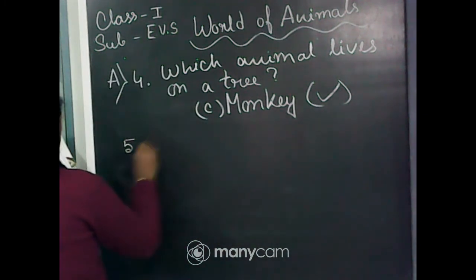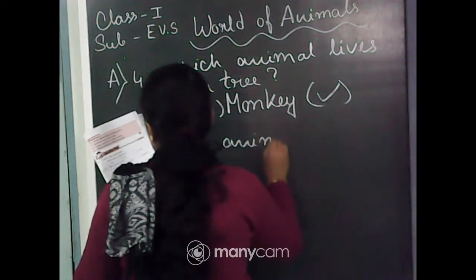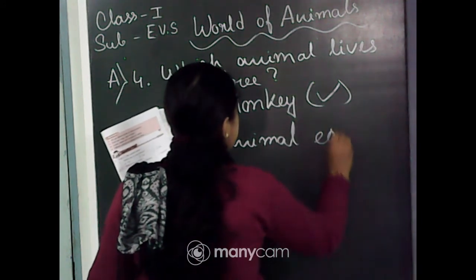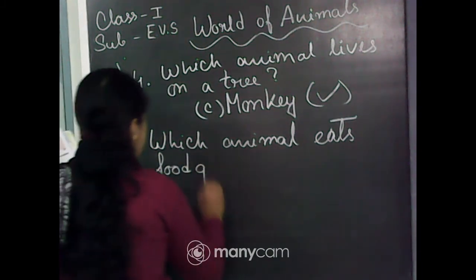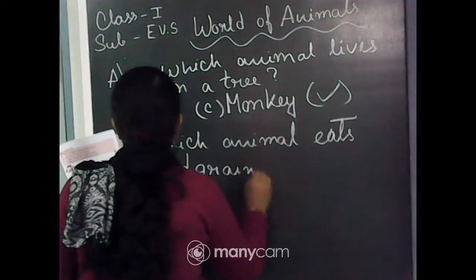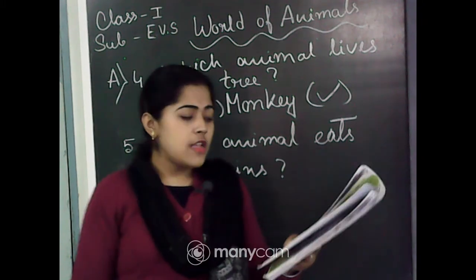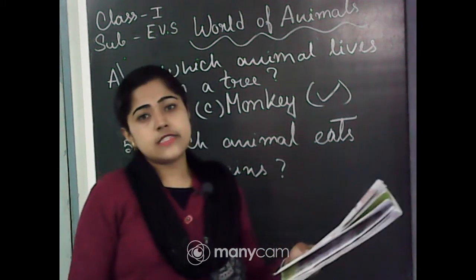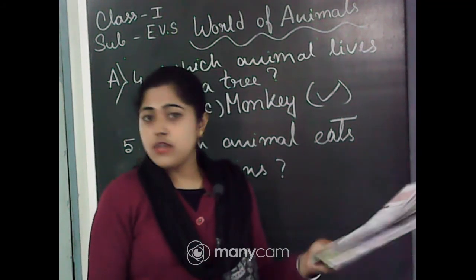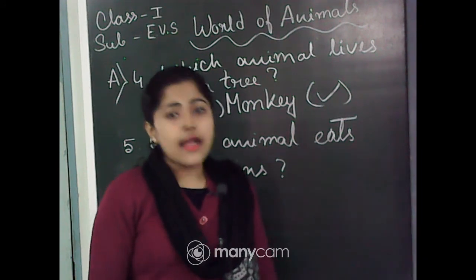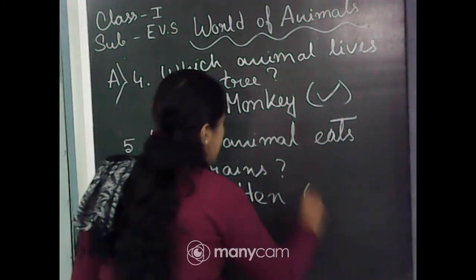And next question 5. Which animal eats food grains? Food grains. So which animal eats food grains? Option A turtle, option B crocodile, option C hen. You know most of the birds eat food grains, not turtle, not crocodile. So hen is the correct answer. So option C hen is the correct answer.